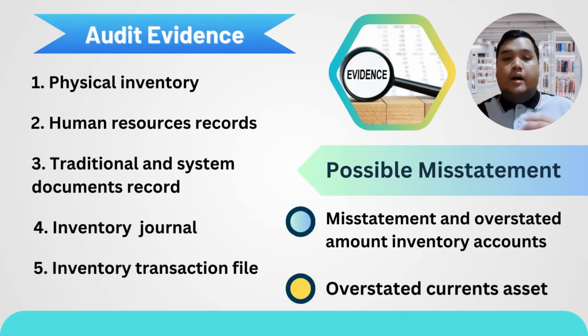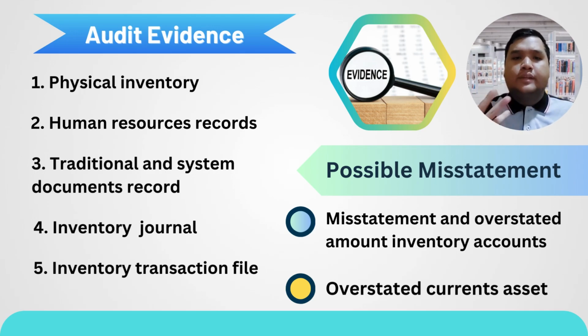After that, we will get audit evidence, which is physical inventory, human resource record, transaction document record, inventory journal, and inventory transaction file. There is still a possible misstatement, an overstated amount in the inventory account and overstated current assets.